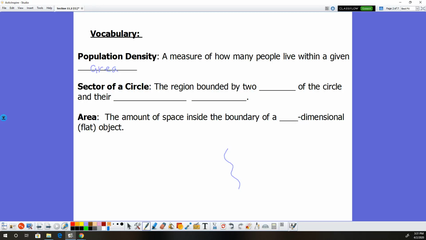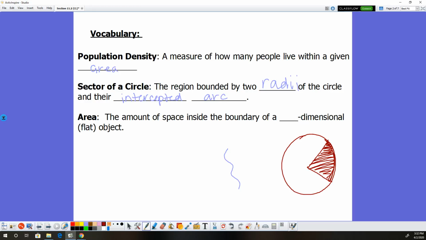Sector of a circle. It's the region bounded by two radii of a circle and its intercepted arc. Remember, radii is just plural for radius. So if we were to draw a sector of a circle, here's my center. If I have one radius here, another radius here, the intercepted arc would be this around it. And therefore the sector would be this entire thing right in here. Think of it like a piece of the pie or something like that.